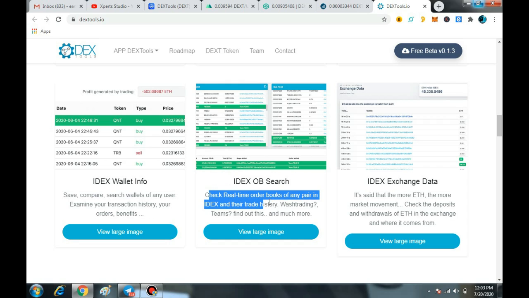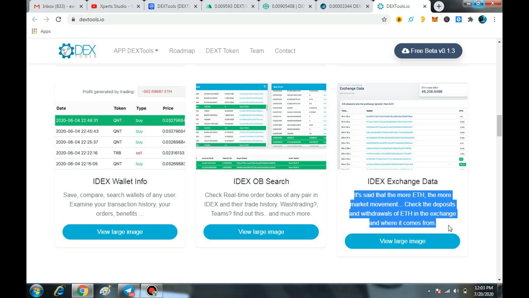Check real-time order books of any pair in IDEX and their trading history. Watch trading teams, find out this and much more. It's said that the more Ethereum, the more market movement. Check the deposits and withdrawals of Ethereum in the exchange and where it comes from.